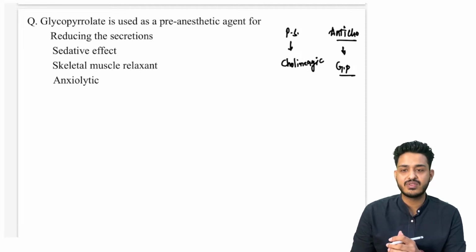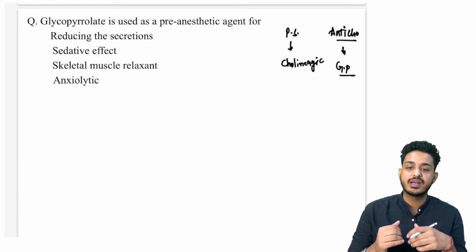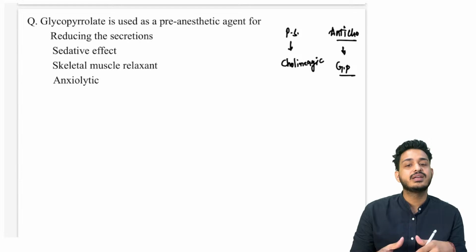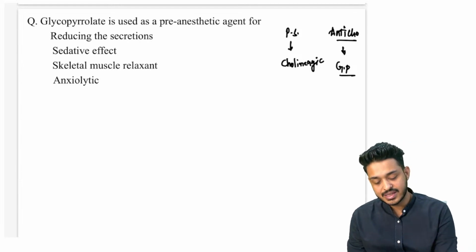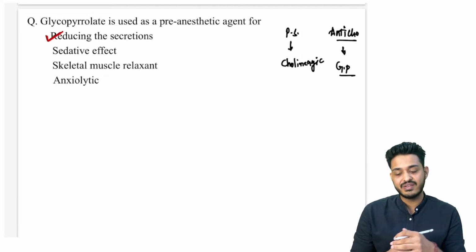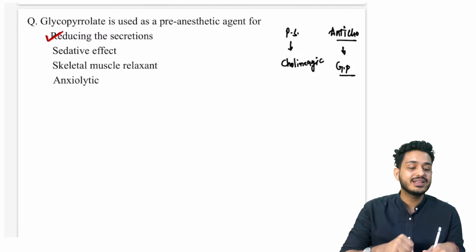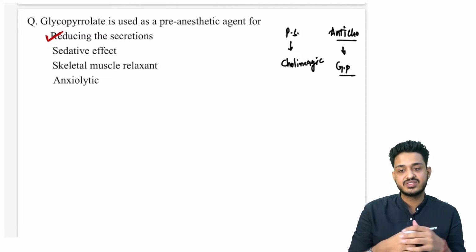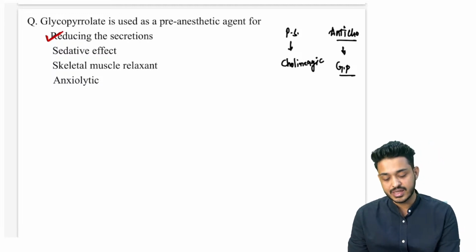The most common function that you can remember, cholinergics क्या करते हैं? सबको कॉन्ट्रैक्ट करते हैं तो क्या होगा? सिक्रीशंस होगा, राइट. एंटीकोलिनर्जिक क्या करेगा? इसको रिलैक्स कर देगा. सो व्हाट विल हैपन? That will be reducing the secretion. If it is going to reduce the secretion, what is going to happen when you are intubating? This will decrease the chance of aspiration. So we are using glycopyrrolate.